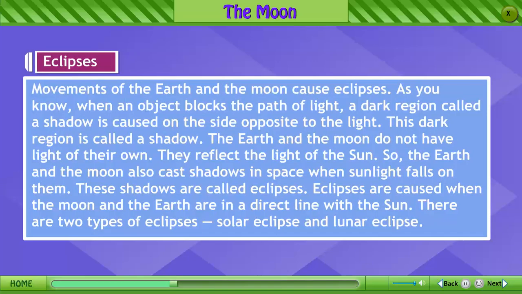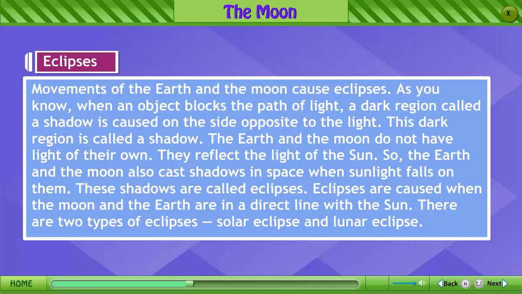Eclipses. Movements of the Earth and the Moon cause eclipses. As you know, when an object blocks the path of light, a dark region called a shadow is caused on the side opposite to the light. The Earth and the Moon do not have light of their own. They reflect the light of the Sun. So, the Earth and the Moon also cast shadows in space when sunlight falls on them. These shadows are called eclipses.